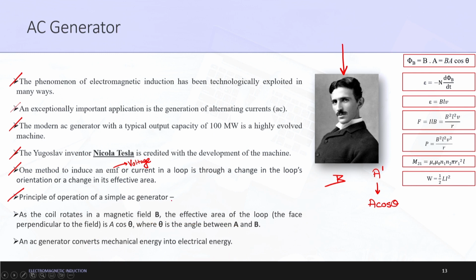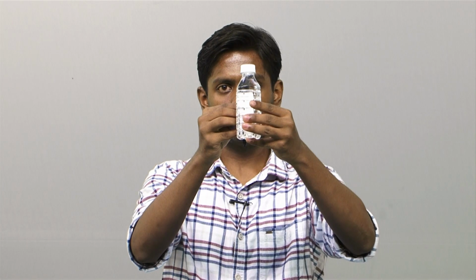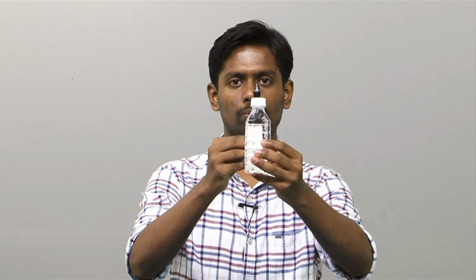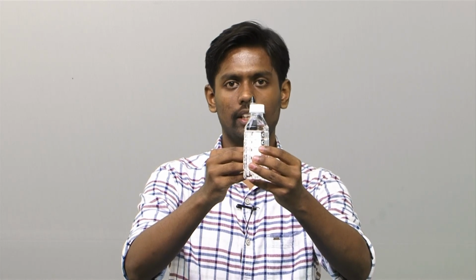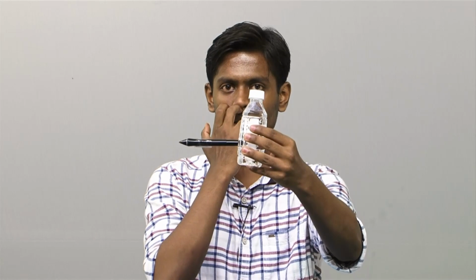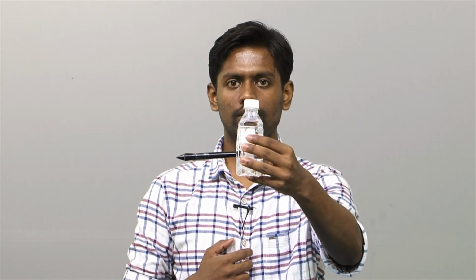First of all, the principle involved is this only. If the value of B is acting like this, and the value of A is like this, if the loop is kept like this and B is here, then the area vector will be parallel to the field. So both are acting like this, and the effective area is A into cos 0, which is A. But if I move the loop to a 90-degree position, then B and A will be at an angle of 90 degrees, and hence cos 90 is 0, therefore there is no flux.